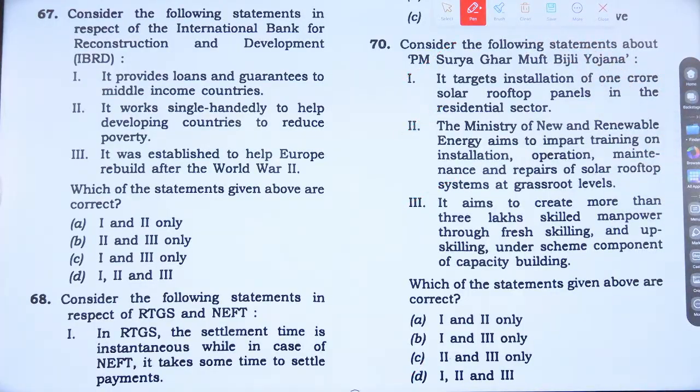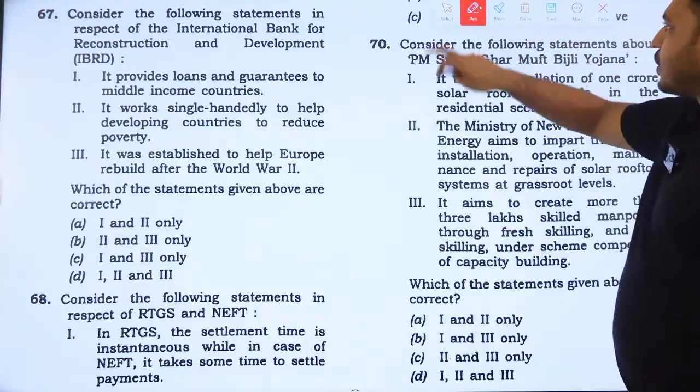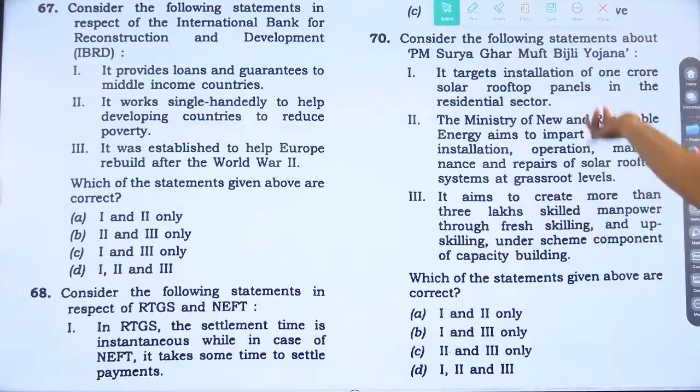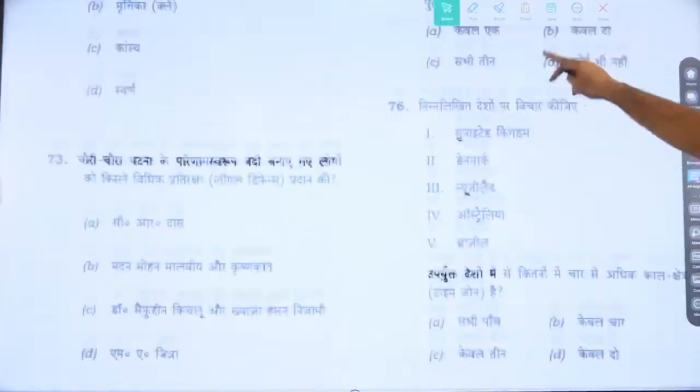We have 3 or 4 more questions left. We will conclude. Next question, question number 81.